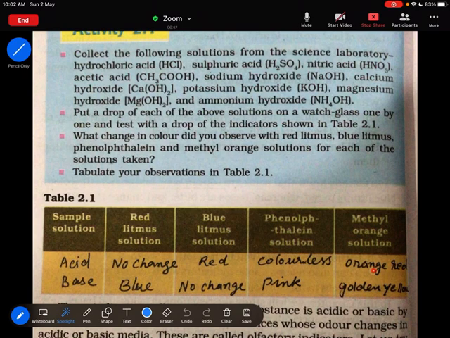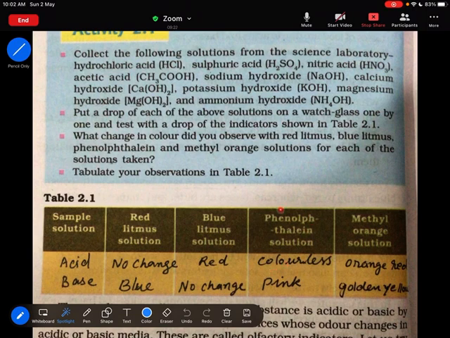If the substance contains a base, bases change red litmus to blue. Means if you add red litmus solution to a base, the base will change that color to blue. But if you add blue litmus solution, no change. If you add phenolphthalein to a basic solution, then it will be pink.